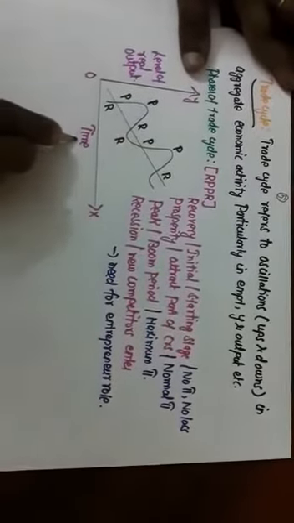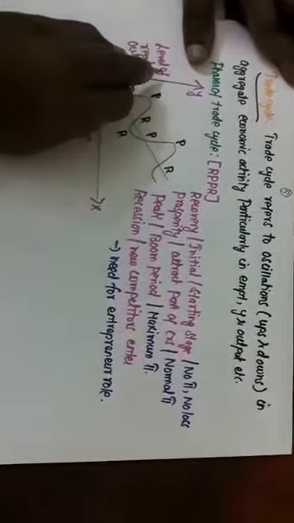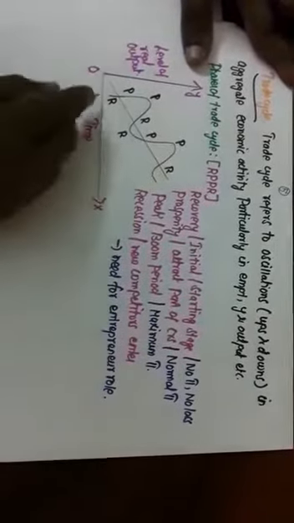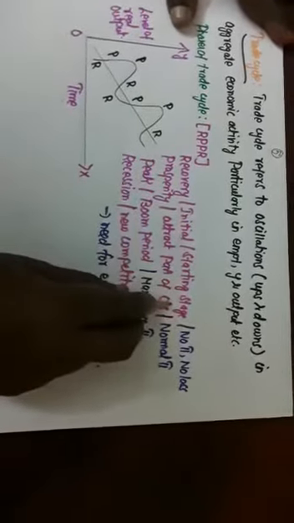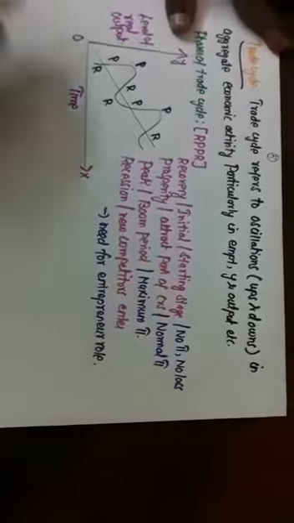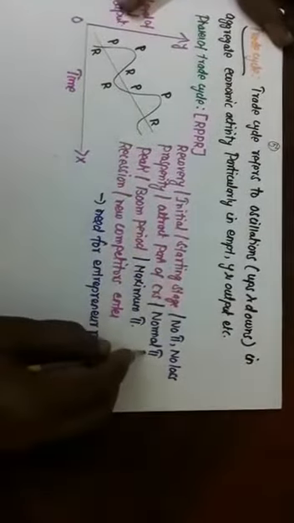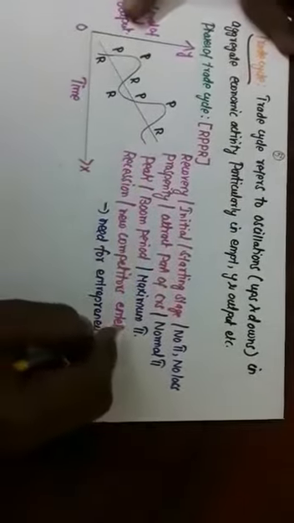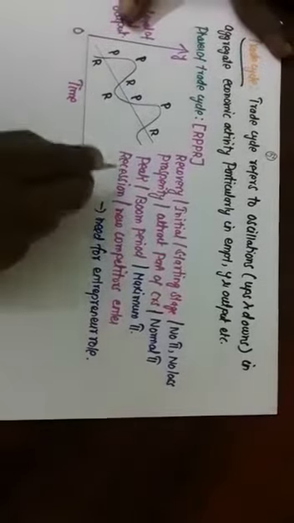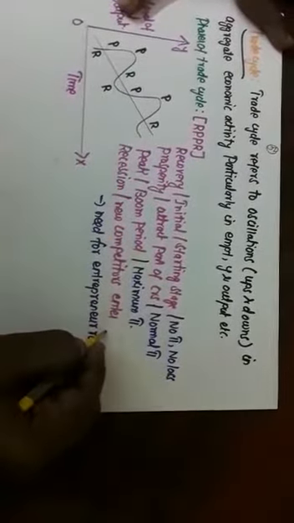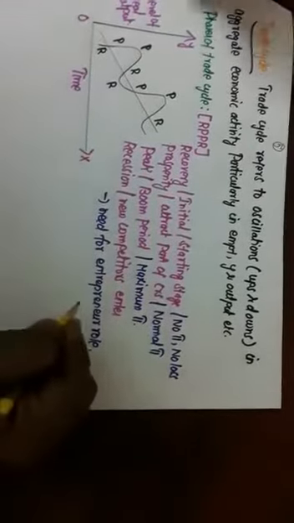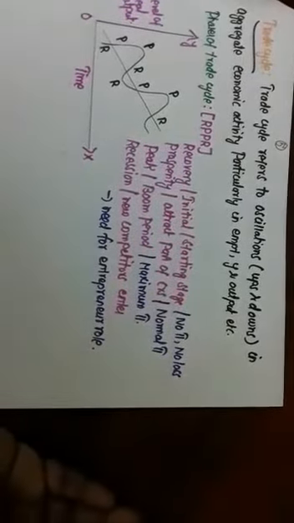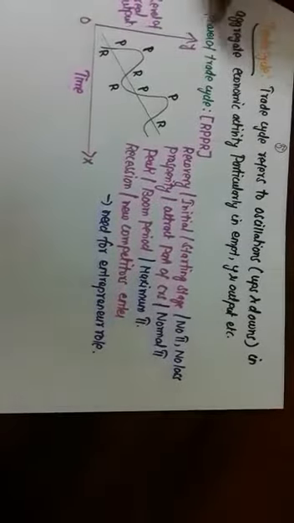Here in this diagram, the x-axis, the horizontal axis, explains time, and the y-axis, or vertical axis, explains the level of real output. RPPR you all know. Recovery stage means the initial stage, starting stage, no profit, no loss. Prosperity stage is the second stage, attracts part of the consumers, normal profit enjoyed by the producer. Peak stage is the third stage, boom period, maximum profit enjoyed by the producer. Recession, new competitors enter. So which one is very important? Need for entrepreneur role in order to uplift the business situation.